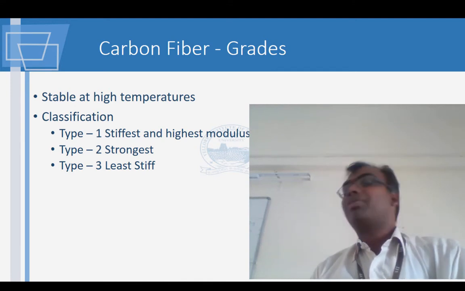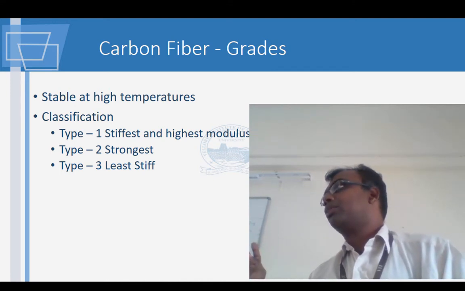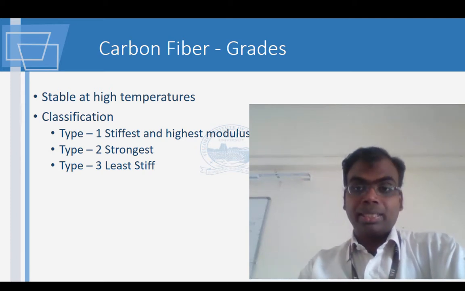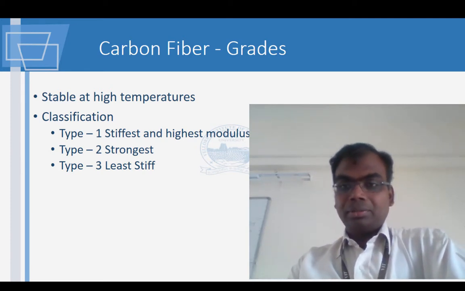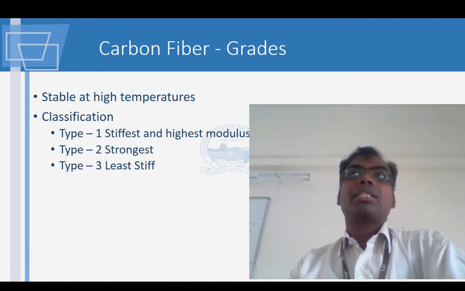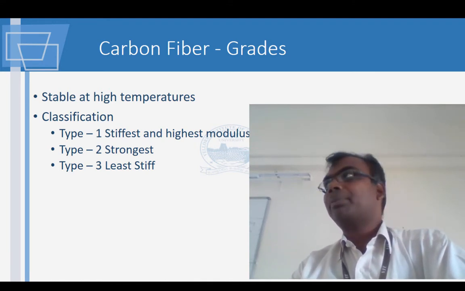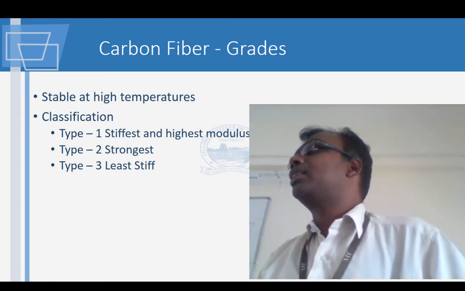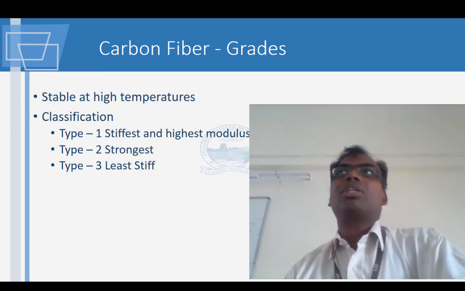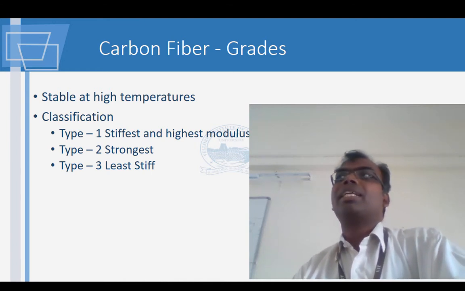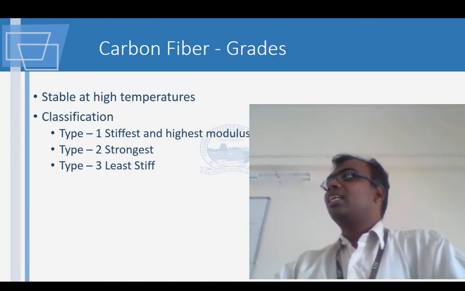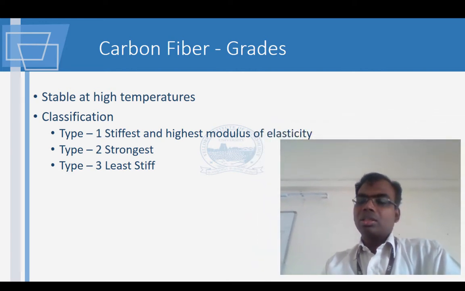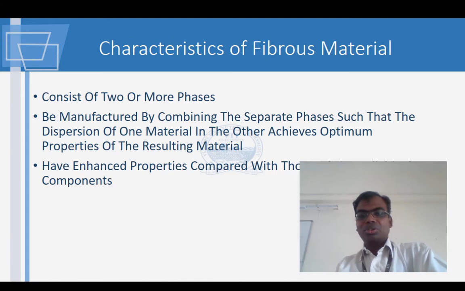Okay. Now one of the benefits of carbon fiber is it is stable at high temperatures. So this is how they classify type 1, type 2 and type 3. Type 1 you can go even up to 2000 degrees and it's not going to get affected. Type 2 is around 1500. Here we are saying stiffest and highest modulus of elasticity. Please remember, what is a stiff material? A stiff material deforms very little for a given load. Okay. And strong means it can take a lot of force.